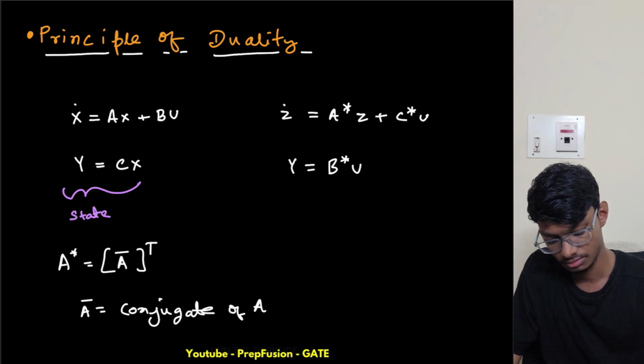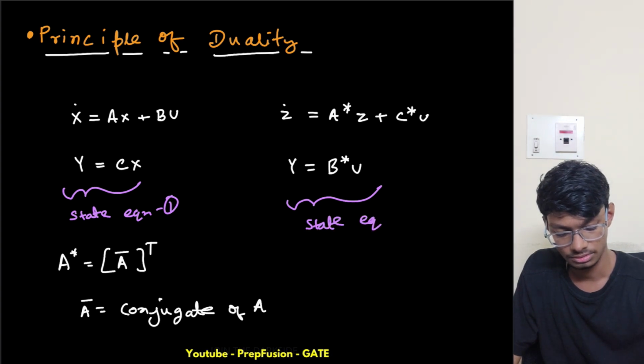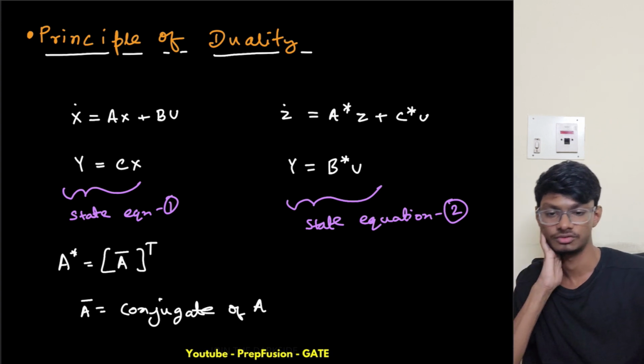And let's say this is the state equation 2.